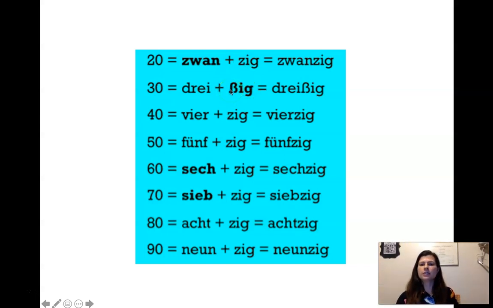And then with the pronunciation here, the IG at the end, a lot of dialects, especially the North and the Standard Hochdeutsch, will have the softened G sound. But in the Southern dialects, it'll sound more like a K sound at the end. So they are both correct, and you will hear both depending on who you're talking to. But I do the soft G because I'm a Northerner.